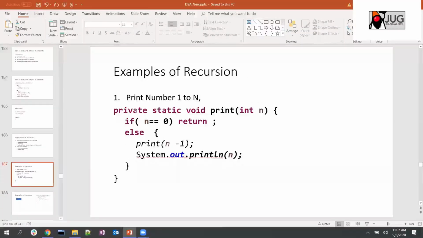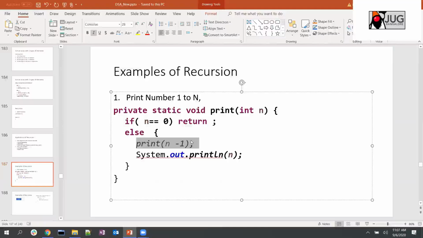So what are the examples of recursion, and how will you do it? For example, printing numbers 1 to n, where you have a print function which takes an integer argument, and then you call the same print function with lesser arguments, where the value of n is reduced. So you are trying to solve the same problem with a smaller set. The function will be called recursively, and a very important thing is your base condition, when you want to terminate it. When n becomes 0, you terminate.